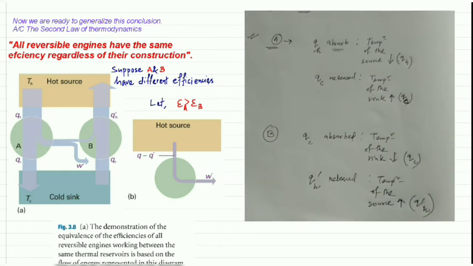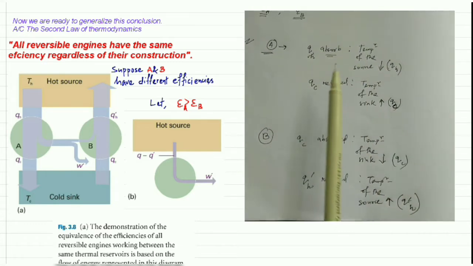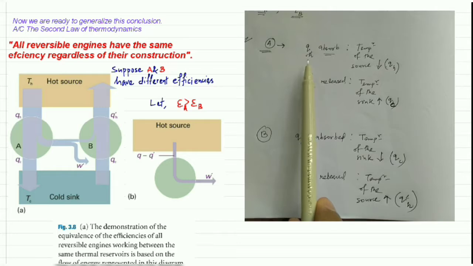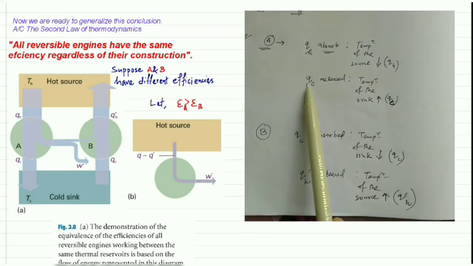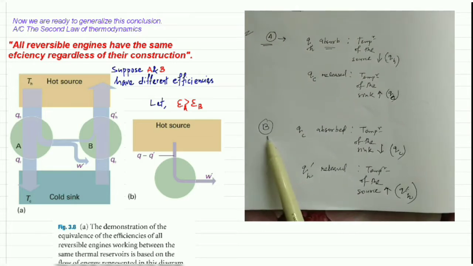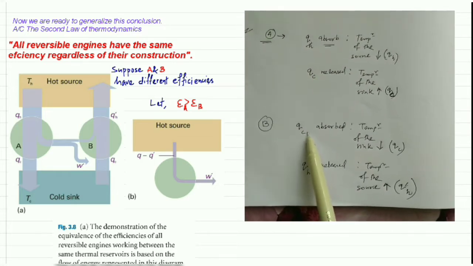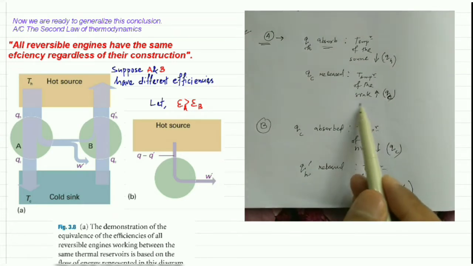So these are actually the four changes. QH amount of heat is absorbed by machine A, and QC amount is released by machine A to the sink. But in the case of machine B, QC amount of heat is absorbed from the sink.